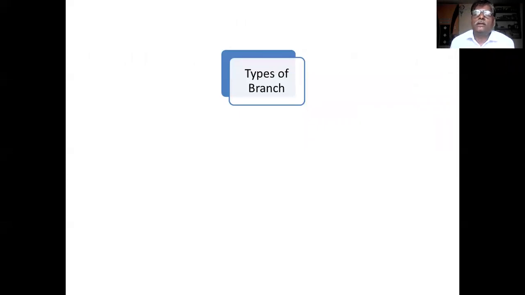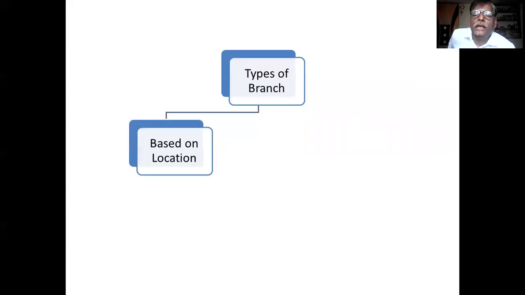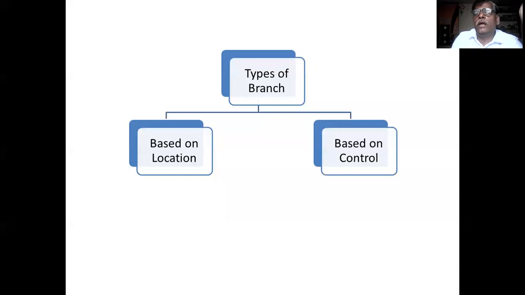The branches are classified into two categories mainly. The first classification, or type, is made on the basis of location of the branches, where the branches are located. And another type of branch is made on the basis of controlling authority. On the basis of controlling authority, we classify the branches.